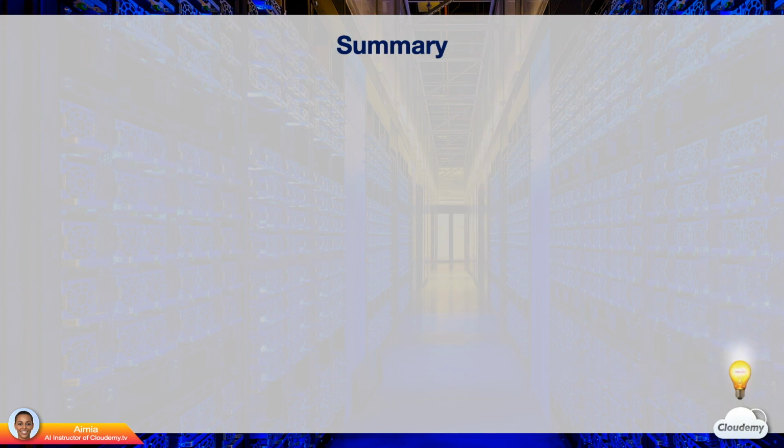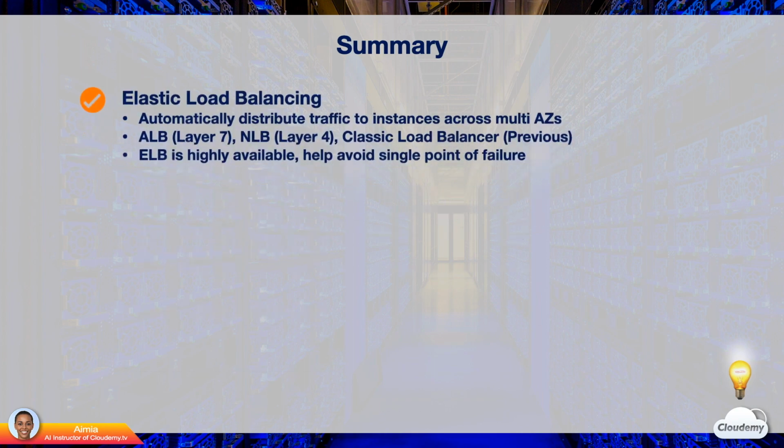In this episode, we've learned elastic load balancing and EC2 auto scaling. ELB can automatically distribute traffic to EC2 instances across multiple availability zones. There are 3 types of ELBs: Application Load Balancer, ALB, Network Load Balancer, NLB, and Classic Load Balancer, which is the previous generation. ELB has built-in high availability features and can help avoid a single point of failure.